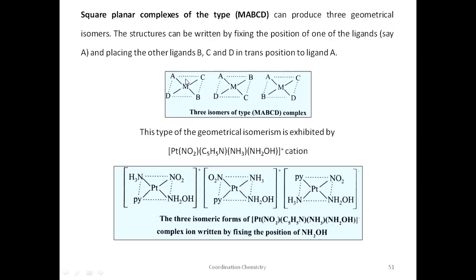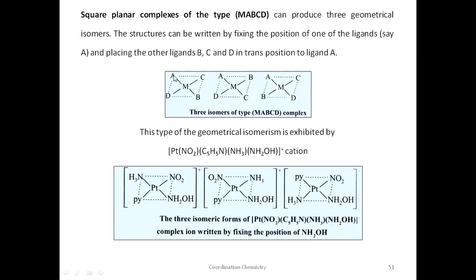First, fix the position of the central metal atom. See here, the central metal atom's position is fixed. Now take one ligand and fix its position. Suppose I have taken A. I have to fix this position here. A is fixed here, in all of these. Now you have to rotate the remaining ligands here.